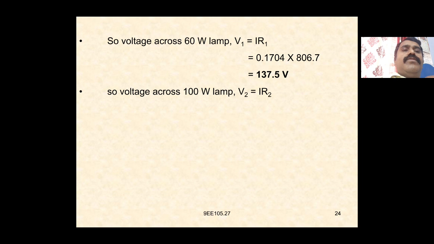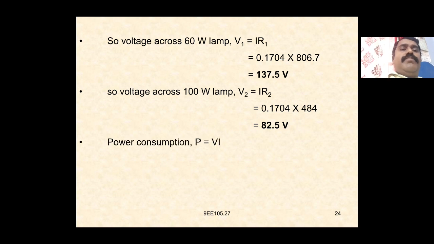The voltage across the 100 watt lamp, V2, is equal to I into R2. The voltage across the 60 watt lamp, V1, is equal to I into R according to Ohm's law: I is equal to V by R, so V is equal to I into R. So I into R1 is 0.1704 into 806.7, which is equal to 137.5 volts. The voltage across the 100 watt lamp, V2, is equal to I into R2, which is equal to 0.1704 into 484, which is equal to 82.5 volts.